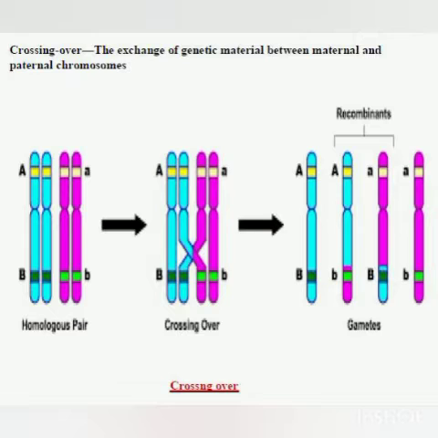Here the genes controlling the same character will be located at the same position in the homologous chromosome, but they may not be similar. For example, capital A and small a are controlling the hair color, but the hair color can be of different types. It can be black, it can be golden, it can be brown. In the same way, capital B and small b are the genes controlling the eye color, which are located at the same position in the homologous chromosome, but eye color can be blue, it can be black, it can be brown. So these genes may not be similar, but the trait, the character, is similar.